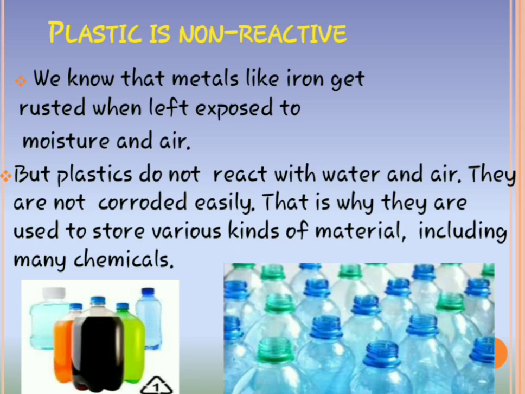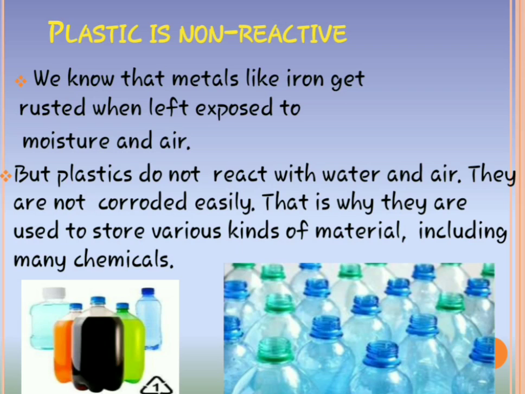But what about plastic? We know that metals like iron get rusted when exposed to moisture and air, but plastic does not react with water and air. They are not corroded easily. Corroded means they won't rust easily or react easily.